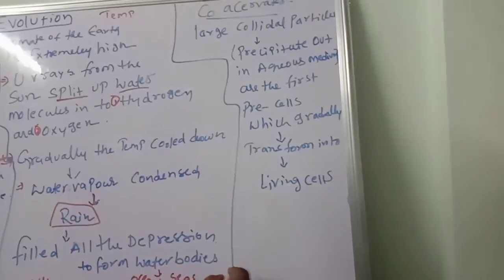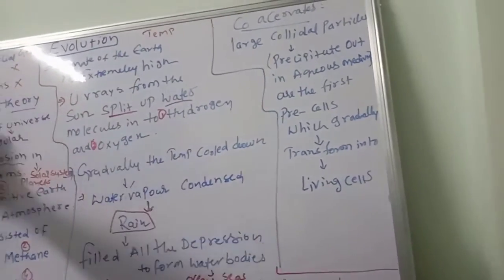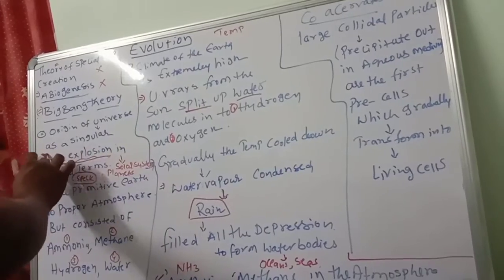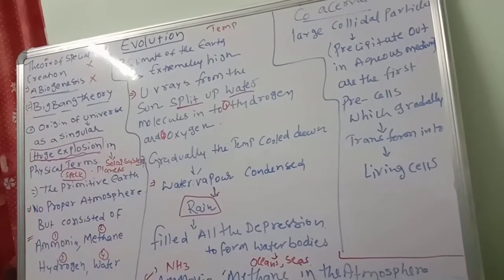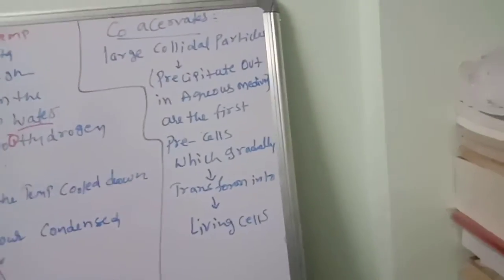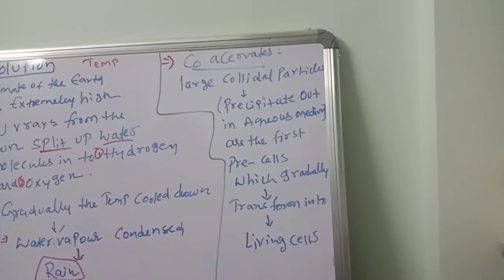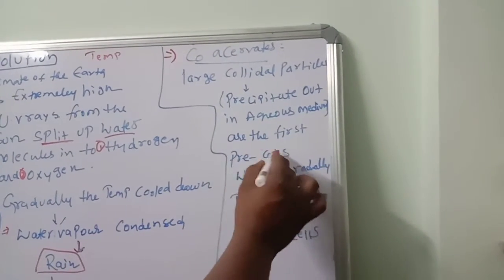So this is one theory, called the Big Bang theory. Simply remember: a huge explosion in space, because of which the universe formed. Then coacervates: large colloidal particles are the first pre-cells.